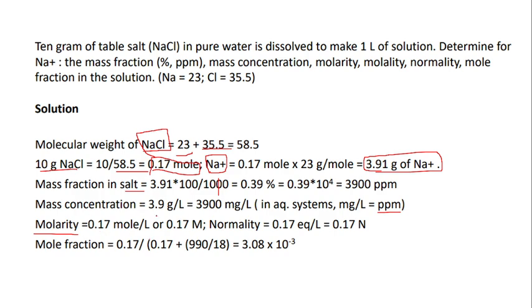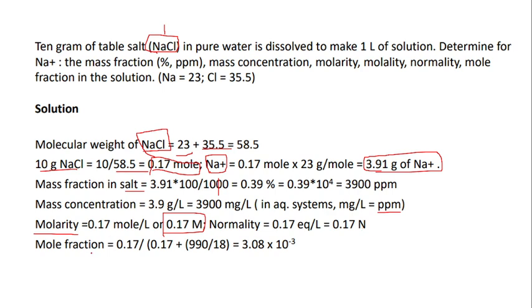So 0.17 moles per liter is there, that means 0.17 molarity. Okay, here it is NaCl, so equivalence factor is 1. If the equivalence factor is 1, then molarity and normality are the same. So the normality is 0.17 N.